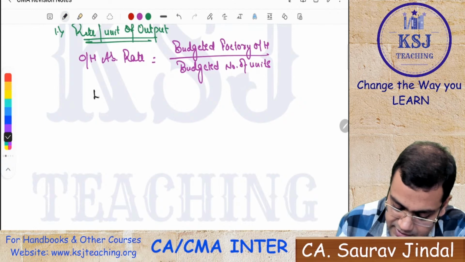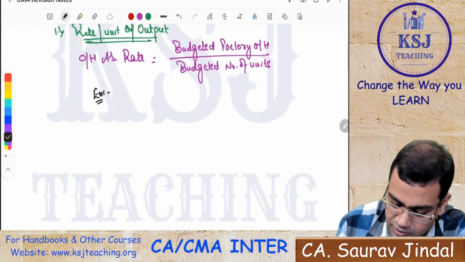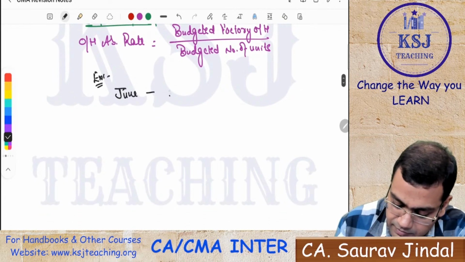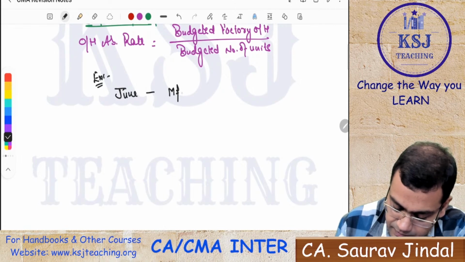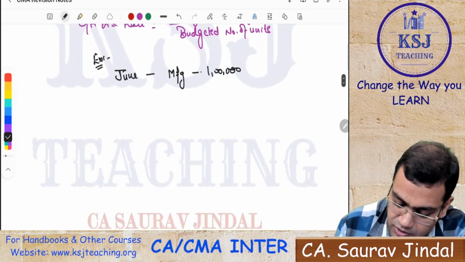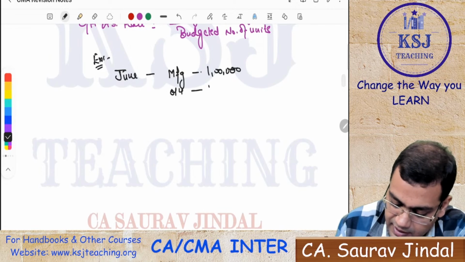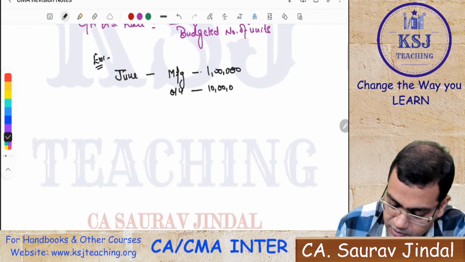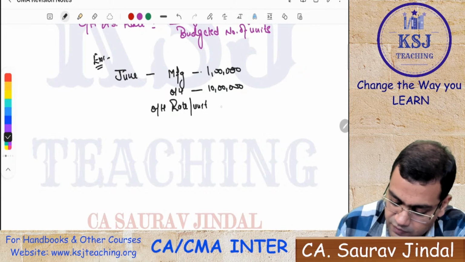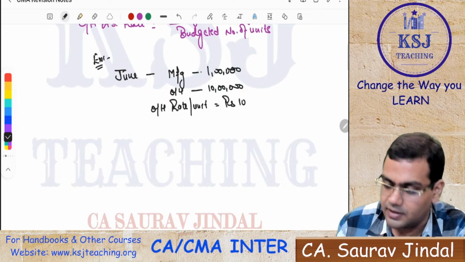For example, in the month of June, you manufactured, let's say, 1 lakh units, right? And in that case, your overhead cost is, let's say, 10 lakh rupees. So can you tell me what is the overhead rate per unit? What is the per unit cost of overheads? That is rupees 10. Clear?